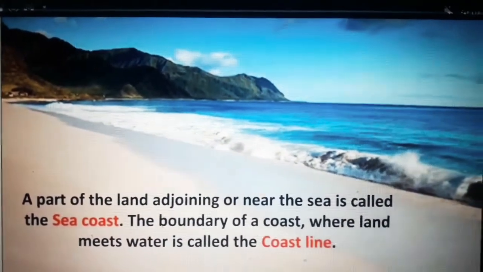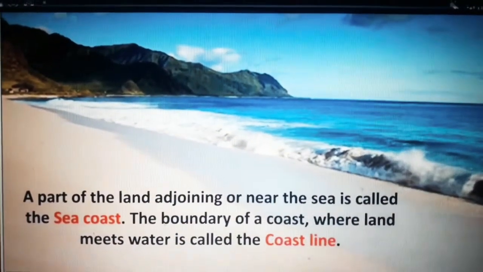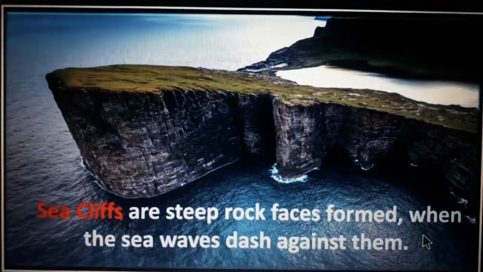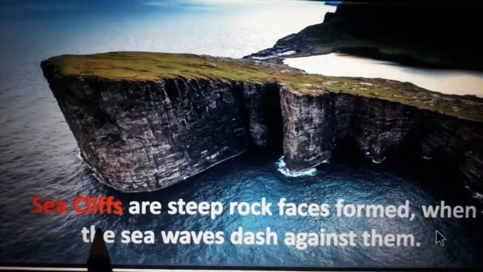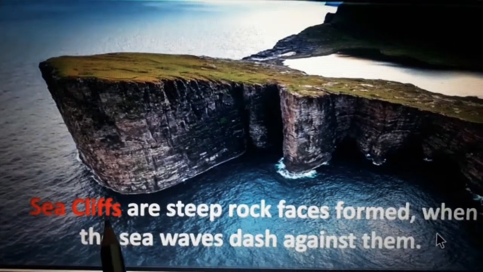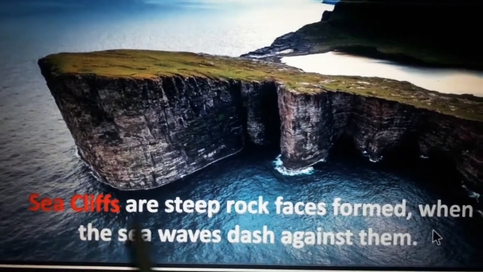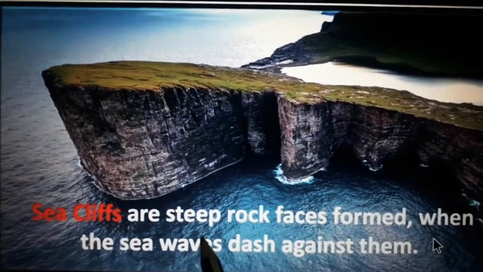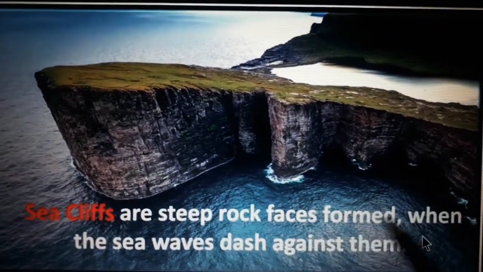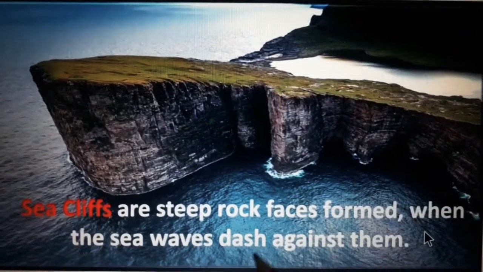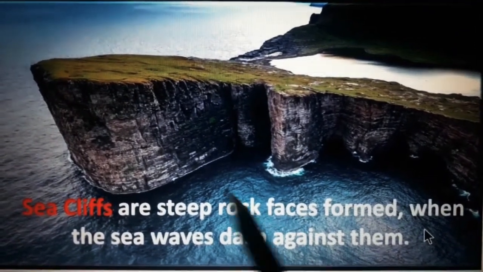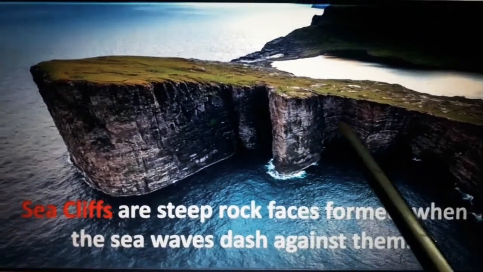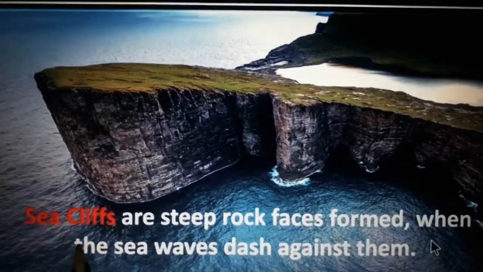Next we'll see what different landforms are formed by the coast. First we'll see sea cliffs. Sea cliffs means sheer rock. Sea cliffs are steep rock faces formed when the sea waves dash against them. So when the sea waves dash against the steep rock, it forms sea cliffs.